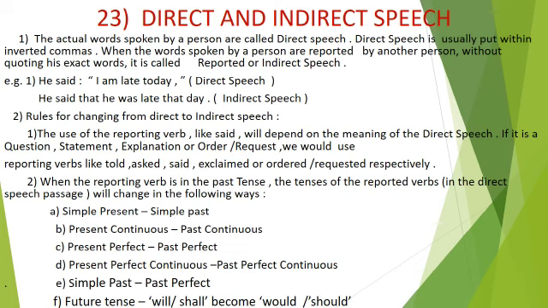A. Simple present, simple past. B. Present continuous, past continuous. C. Present perfect, past perfect. D. Present perfect continuous, past perfect continuous. E. Simple past, past perfect. F. Future tense, will, shall, become, would.